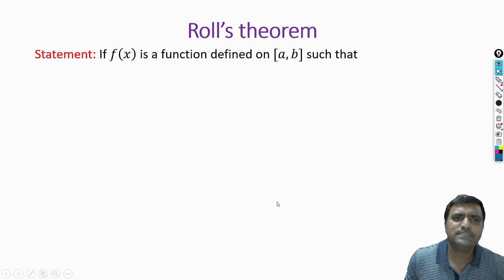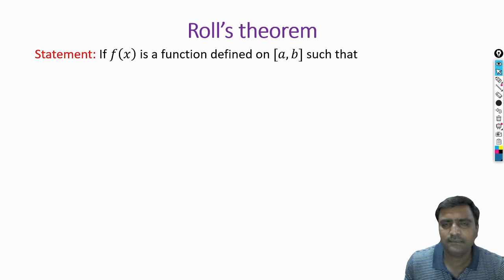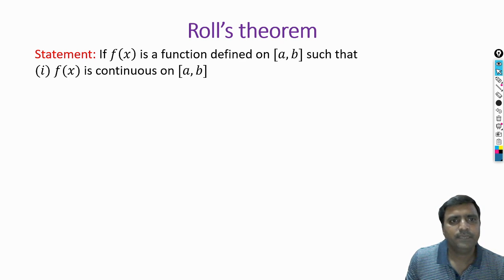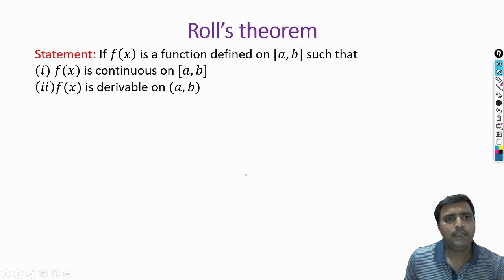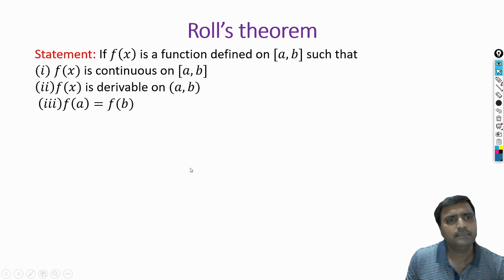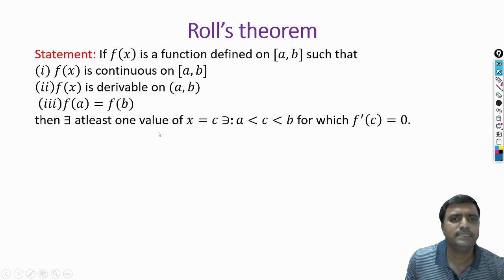Rolle's theorem states that if f of x is a function defined on the interval ab such that f of x is continuous on the closed interval ab, and f of x is differentiable on the open interval ab, and f of a is equal to f of b, then definitely there exists at least one value x equal to c, where c is in between a and b, for which f dash of c is equal to 0. The derivative of the function is equal to 0.